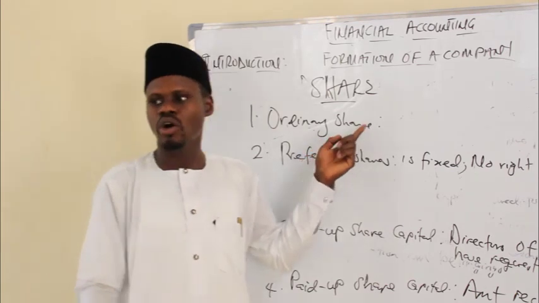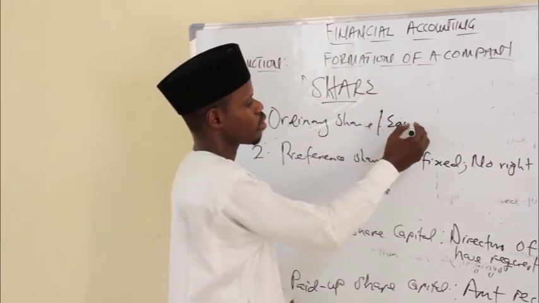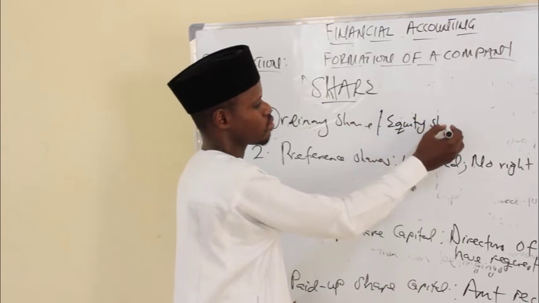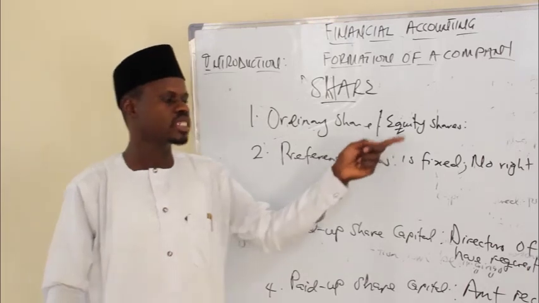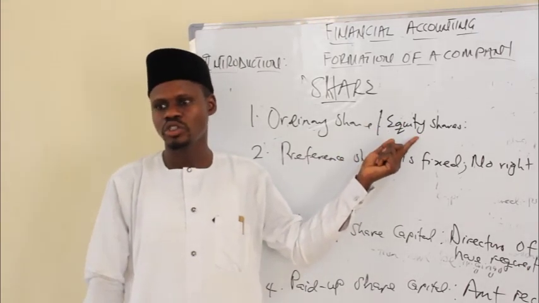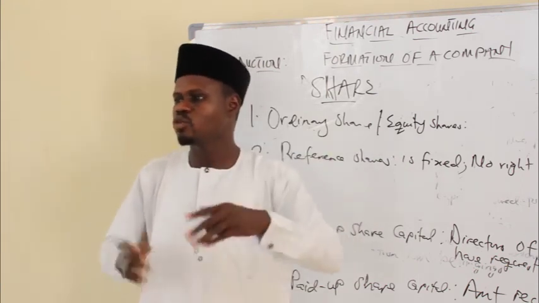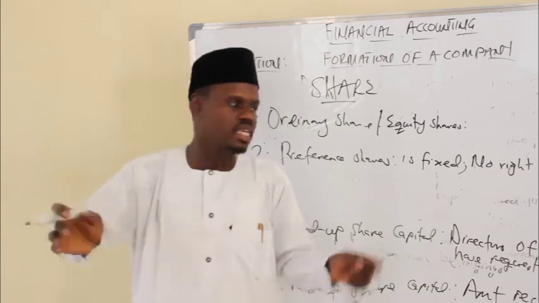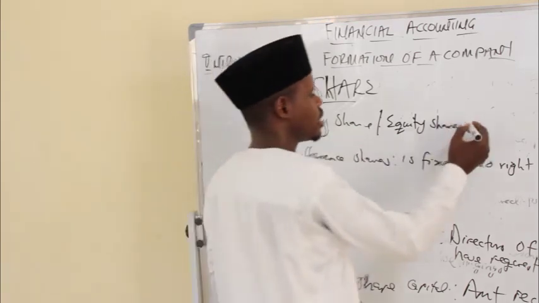Ordinary shareholder, or we call it equity shares. After the preference shareholder has been paid his dividend, the next person that will be paid dividend is the ordinary shareholder. So it means after they have settled the preference shareholder, the remaining profit will be divided or allocated to the ordinary shareholder. That is one.